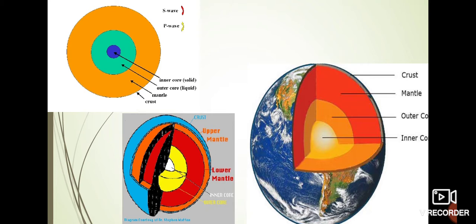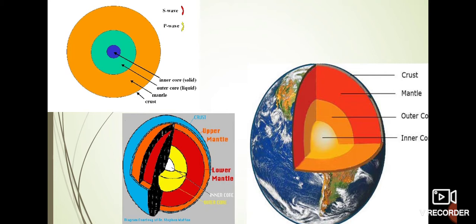And it is the densest layer. It is mainly made up of heavy metals, particularly nickel and iron. Iron is also known as ferrum. Okay. This is why it is known as NiFe. N-I-F-E. Ni stands for nickel, Fe stands for ferrum, and ferrum is the chemical or scientific name of iron.